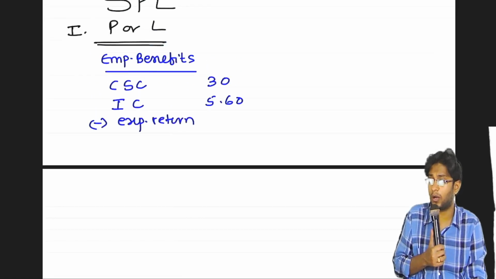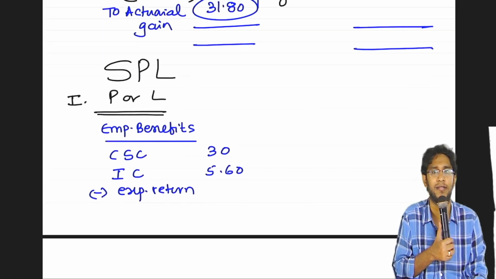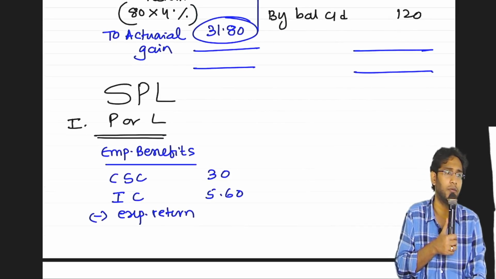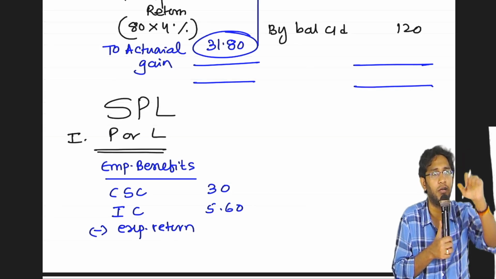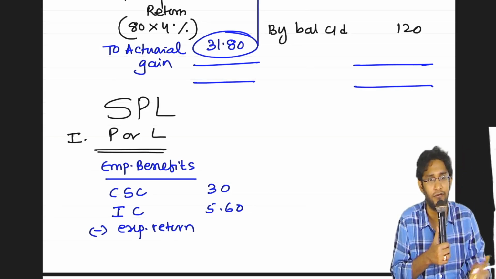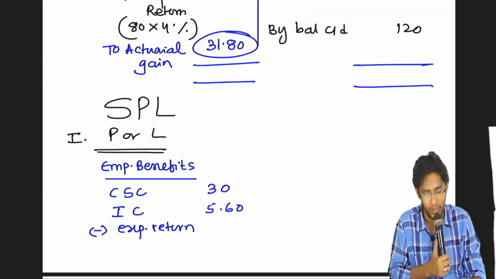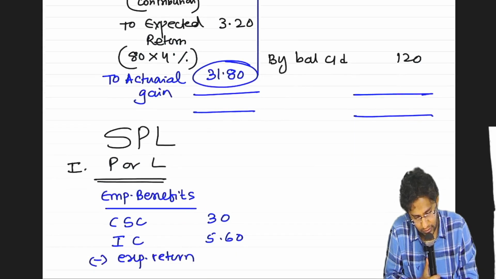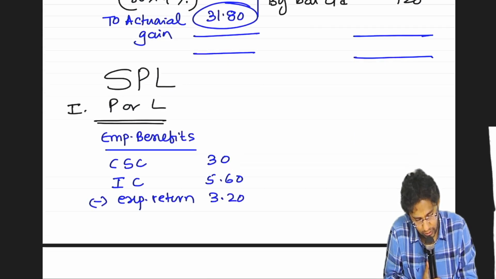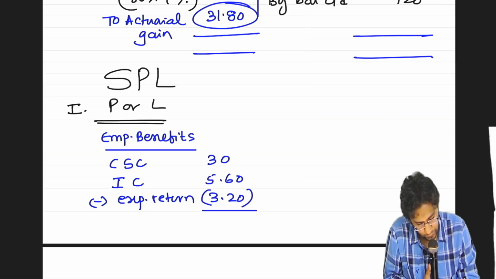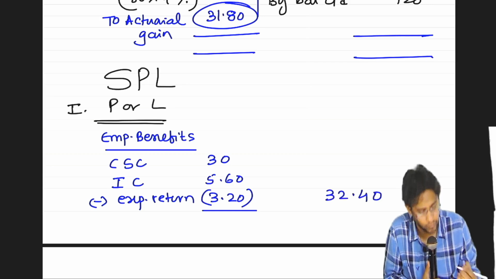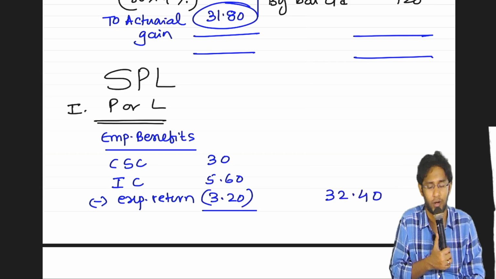The return you are earning on plan assets, you cannot call it other income in the P&L account, that is wrong. If you write it in other income, the shareholder will also want that. That is for employees. Expected return, point to what? Overall impact will be what for? Sir, what about actual gain or loss?